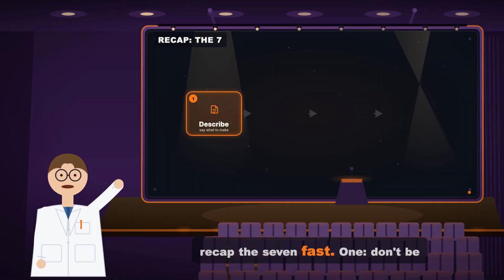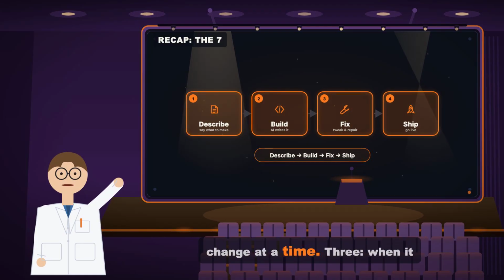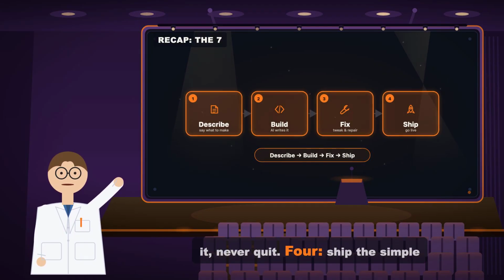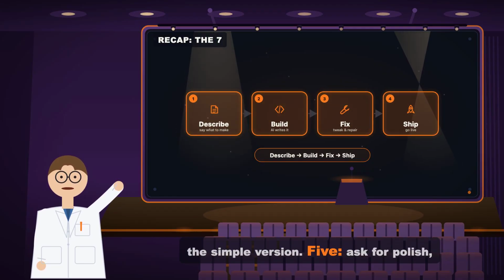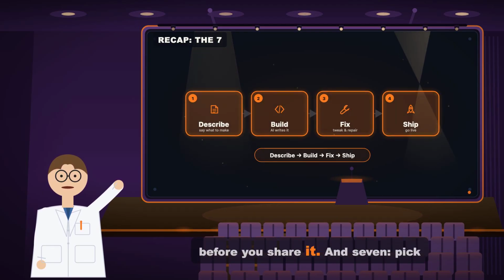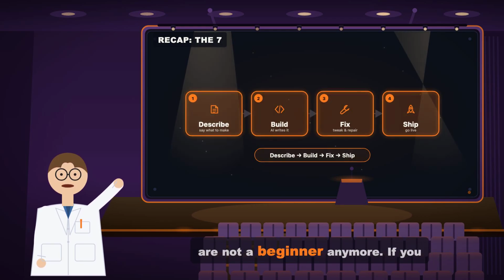Let's recap the 7 fast. 1, don't be vague, be specific. 2, one change at a time. 3, when it breaks, describe it and fix it, never quit. 4, ship the simple version. 5, ask for polish, don't accept ugly. 6, test it before you share it. And 7, pick one tool and build. Avoid those 7 and you are not a beginner anymore.